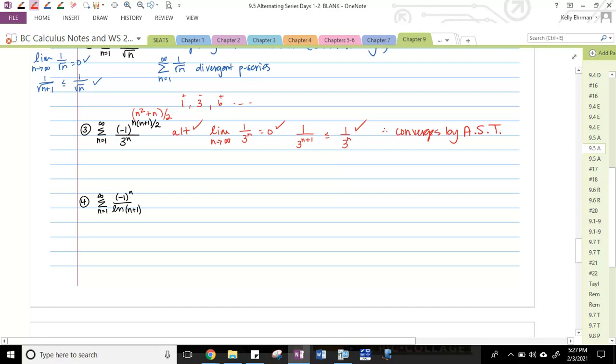All right, now does it converge conditionally or absolutely? So check the series of just 1 over 3 to the n. That converges by the geometric series test. So this original alternating series converges as its alternating self, and it converges as its positive self. So this thing converges no matter what. It converges by the alternating series test. Absolutely.